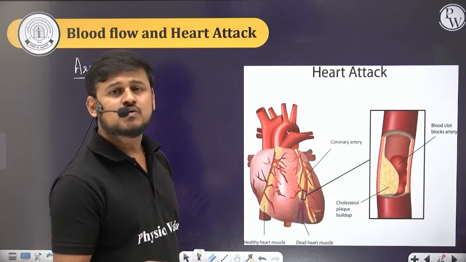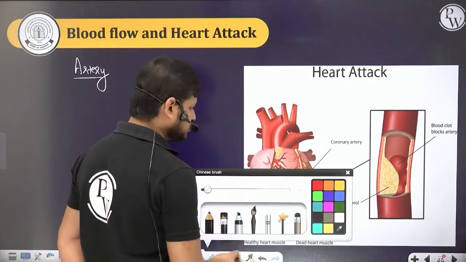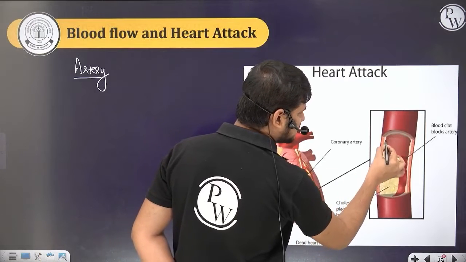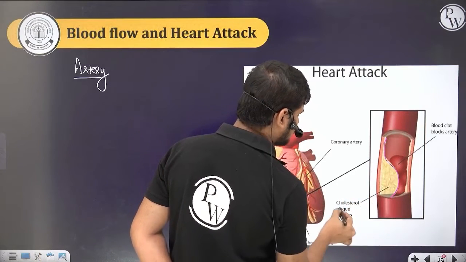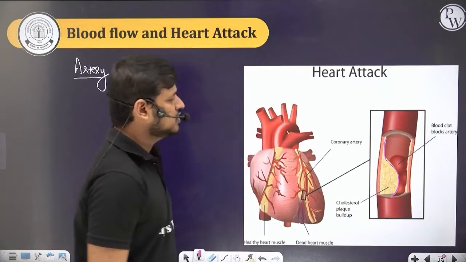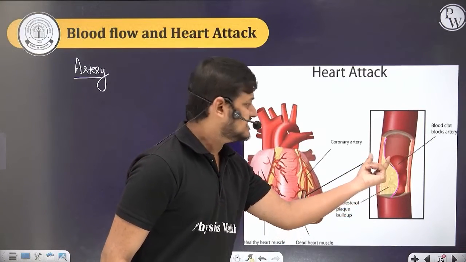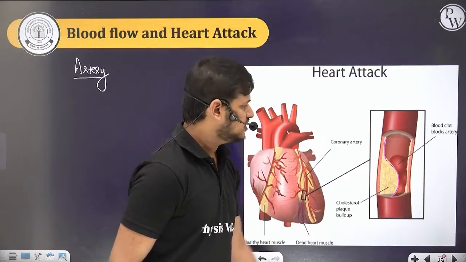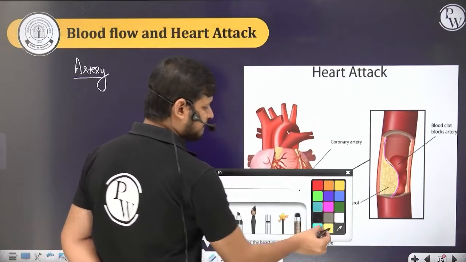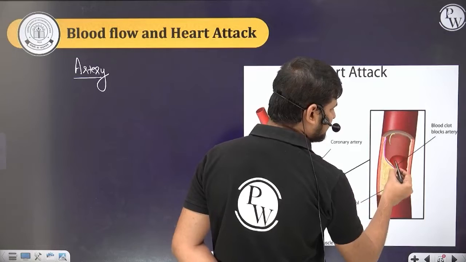Now whenever cholesterol forms in the body, what happens here? You can observe, this is cholesterol plaque buildup. Here some part of the artery is blocked with the cholesterol. Now the blood flows from here.